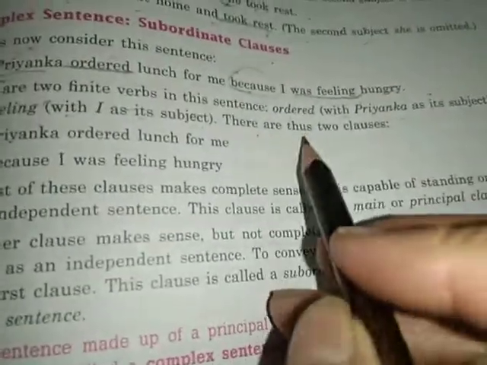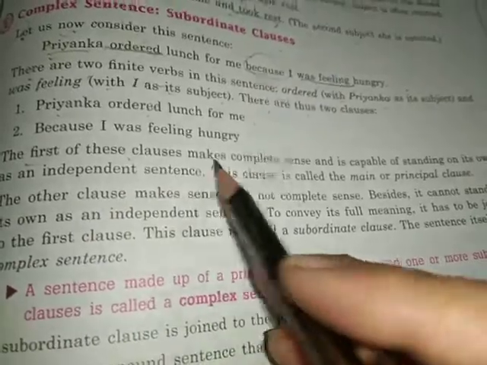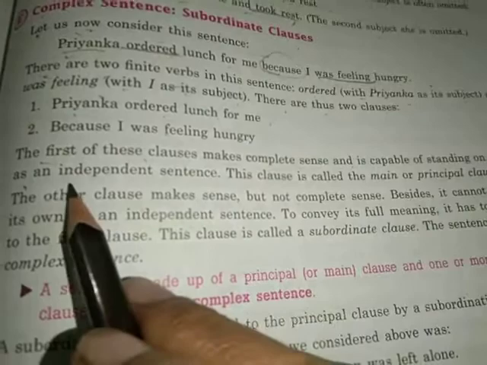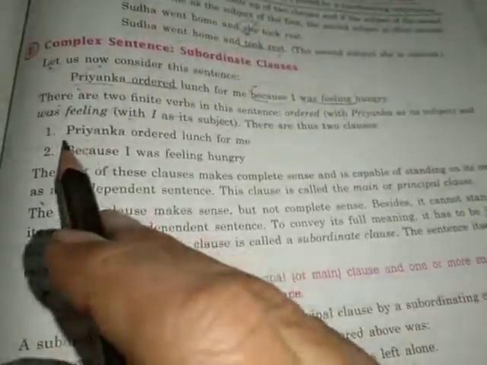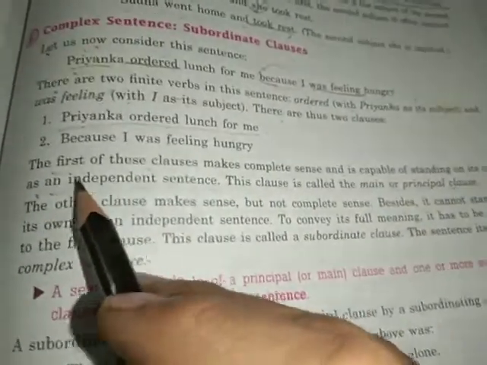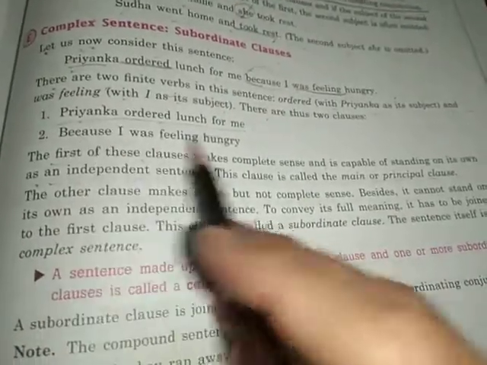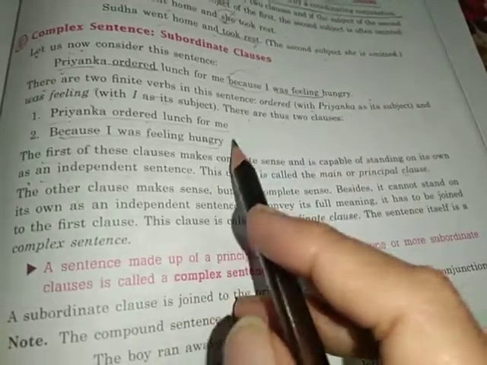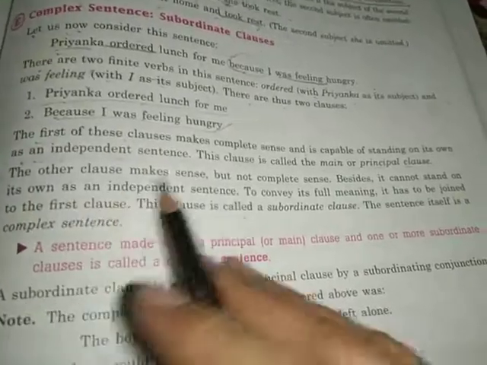There are thus two clauses. Priyanka ordered lunch for me because I was feeling hungry. The first of these clauses makes complete sense and is capable of standing on its own as an independent sentence. This clause is called the main or principal clause. Priyanka ordered lunch for me. This is the main or principal clause because it makes complete sense. It can stand on its own. Whereas the other one, because I was feeling hungry, does not make complete sense. So it is not standing on its own. अकेला वो sentence की तरह खड़ा नहीं हो सकता है. That is why it is a subordinate clause.